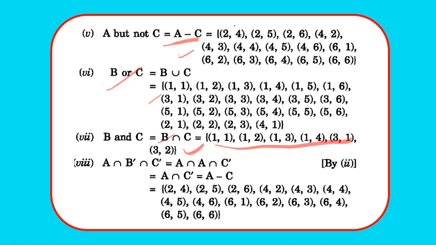And A intersection B dash intersection C dash. Okay, we know that B dash equals to A. We solved this in the second part. So we get A intersection A intersection C dash. So A intersection A becomes A. So we have A intersection C dash, that is A minus C. So we have to simply write all the elements of A which are not in the set C.